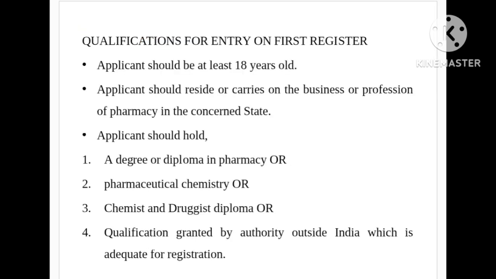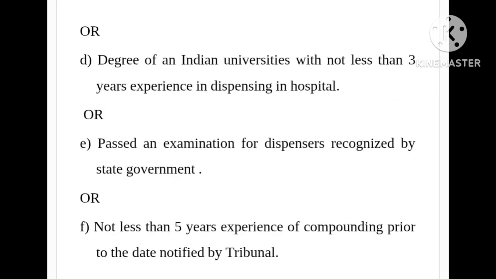Qualifications for entry on first register: applicant should be at least 18 years old. Applicant should reside or carry on the business or profession of pharmacy in the concerned state. Applicant should hold 1. A degree or diploma in pharmacy, pharmaceutical chemistry. 2. Chemist and druggist diploma. 3. Qualification granted by authority outside India which is adequate for registration. Or 4. Degree of an Indian university with not less than 3 years experience in dispensing in hospital. Or 5. Passed an examination for dispensers recognized by state government. Or 6. Not less than 5 years experience of compounding prior to the date notified by tribunal.